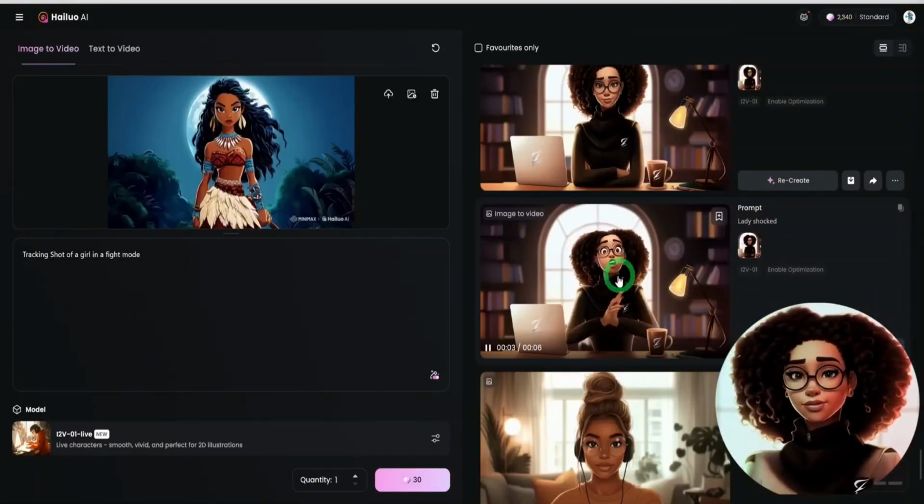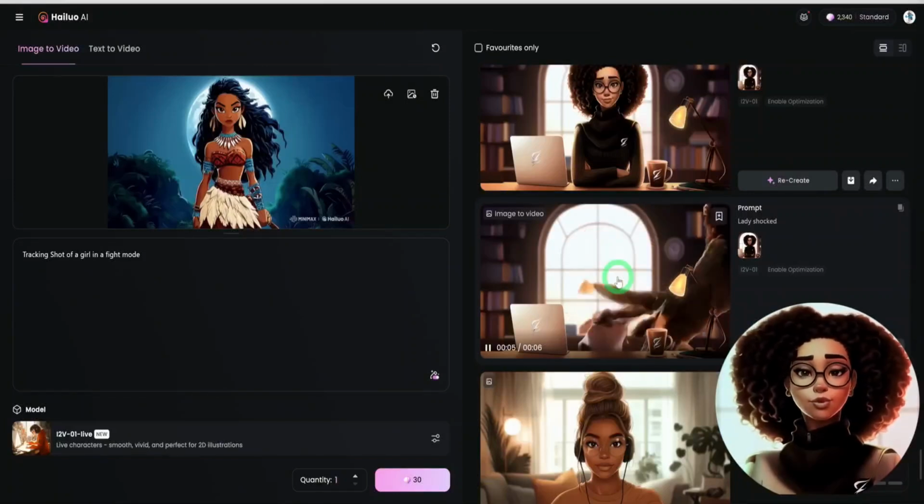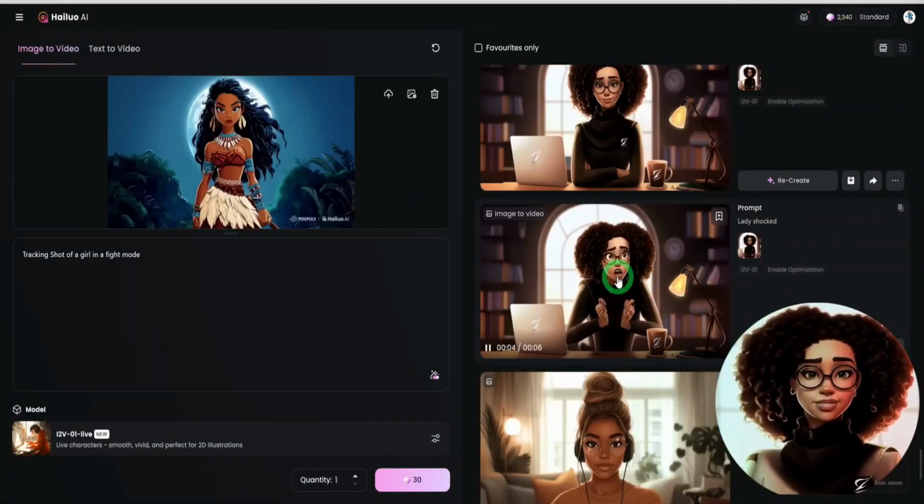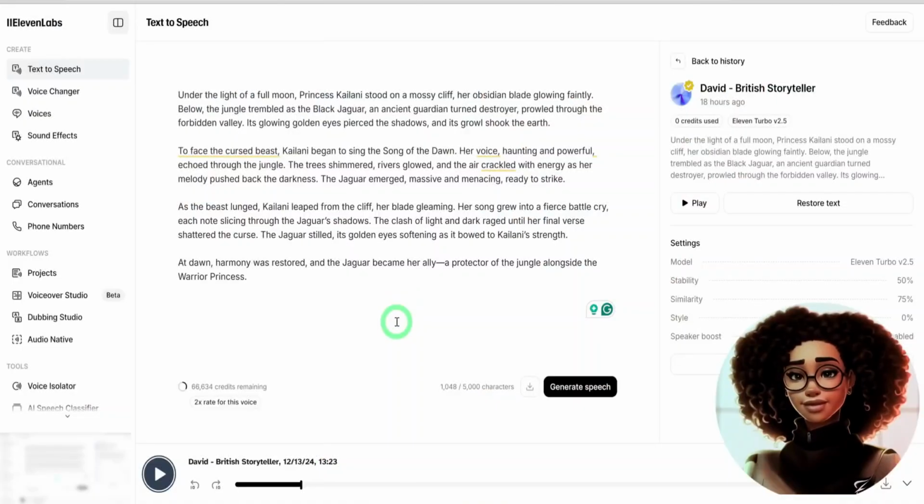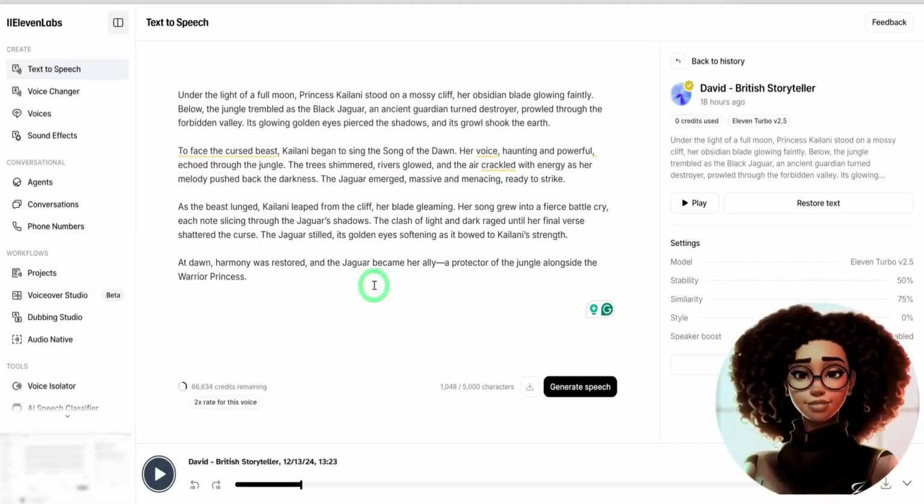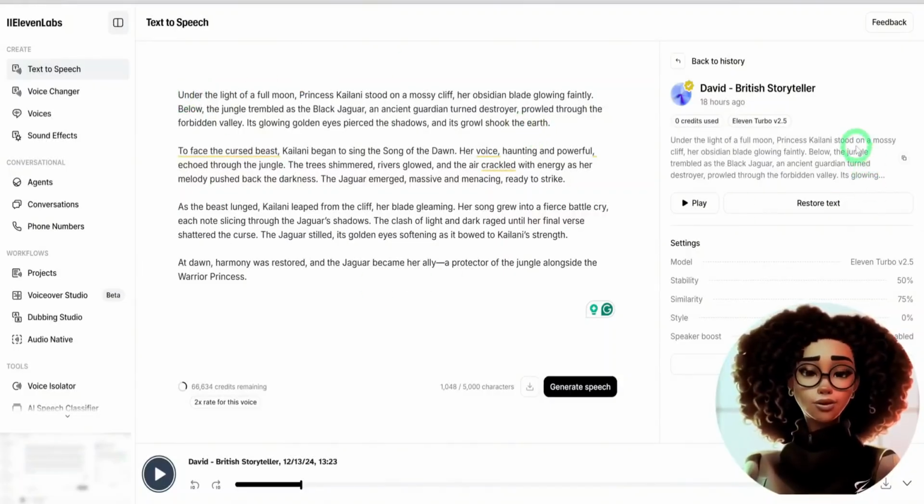Once all your video clips are ready, the next step is to create a voiceover to narrate the story. You can use a text-to-speech AI tool like ElevenLabs, which generates realistic voices and is my favorite tool for creating voiceovers for all types of faceless videos. Copy the script generated by ChatGPT and paste it into ElevenLabs. Select a narrative storyteller voice that fits your video's tone. Click on Generate to produce the voiceover.